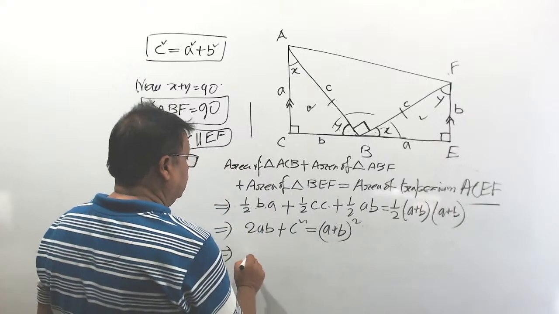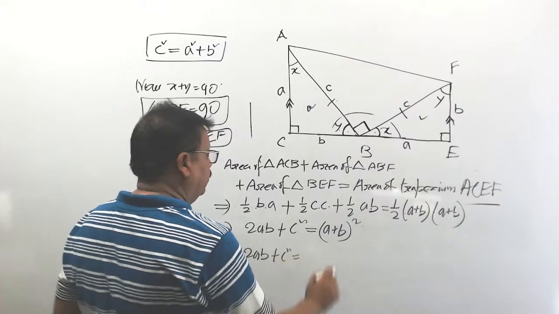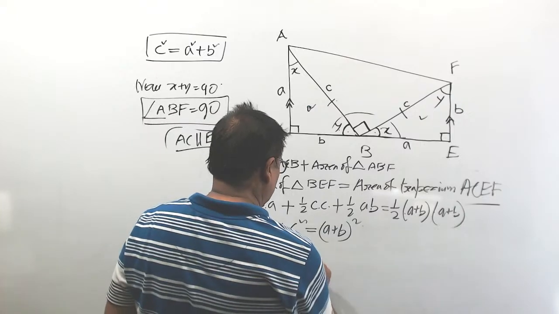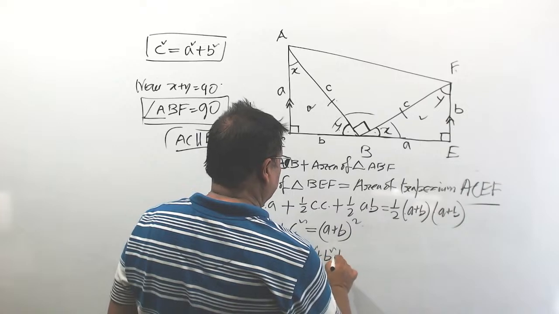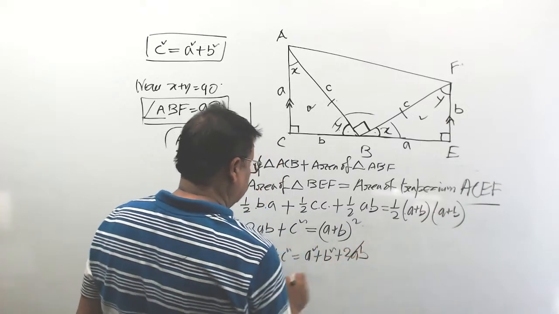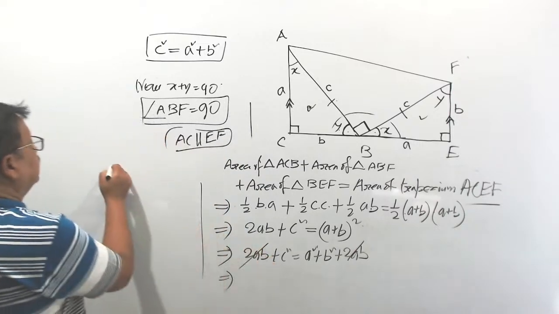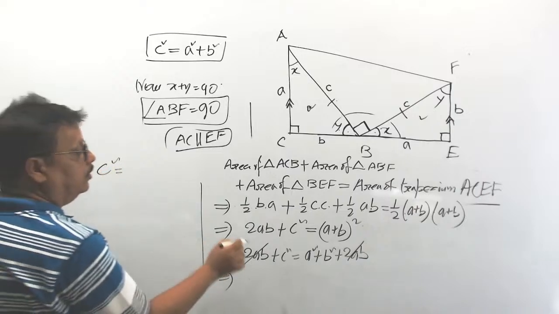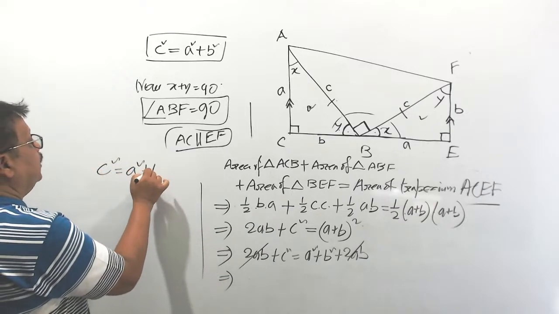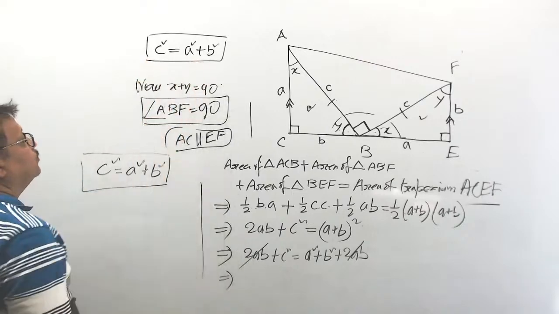This implies twice AB plus C square is equal to A plus B whole square, A square plus B square plus twice AB. Twice AB cancel. What you got? C square is equal to A square plus B square. What to prove? C square is equal to A square plus B square.